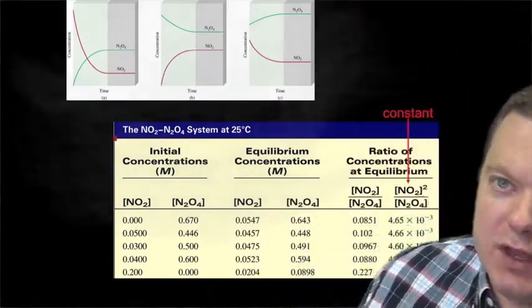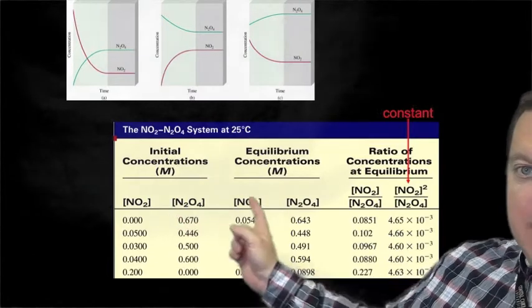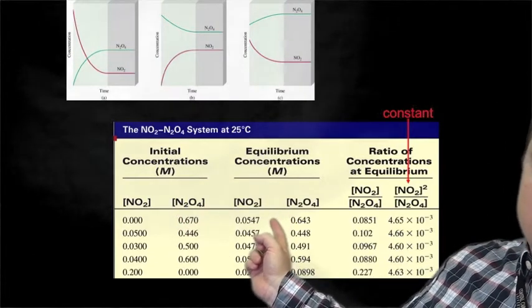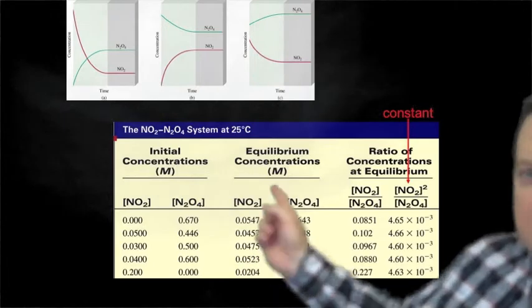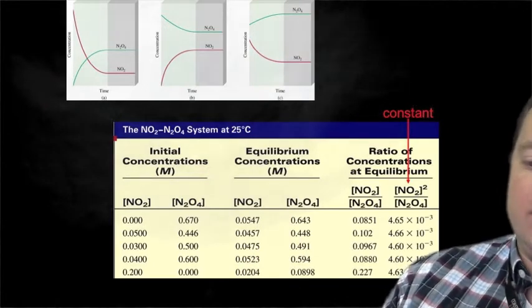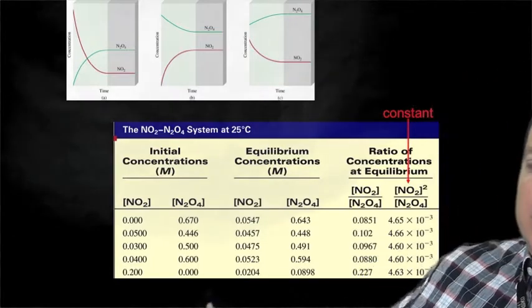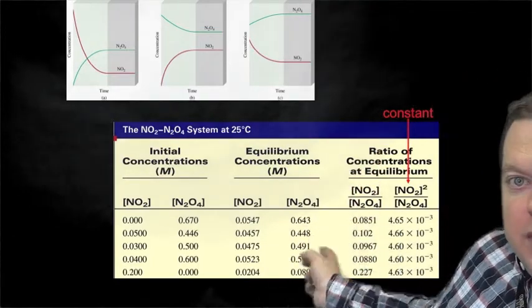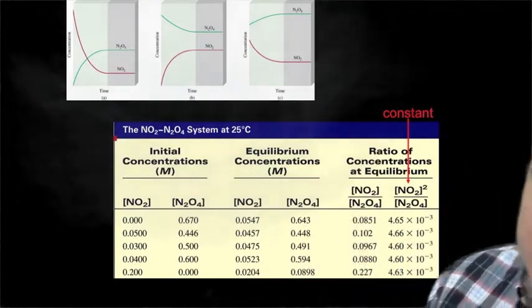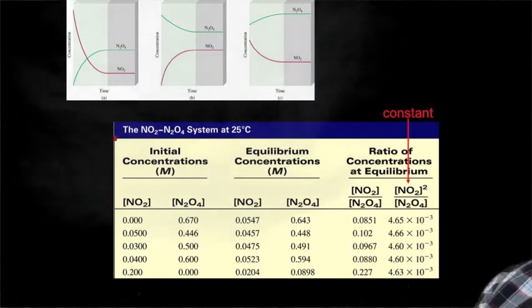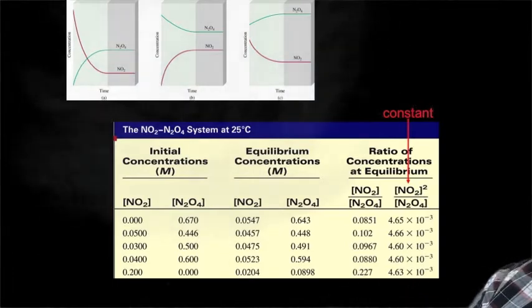And in fact, if we look at the initial concentrations and the concentrations at equilibrium, we see that at equilibrium the concentrations are always different. But there's got to be some relationship to it. If we look at a 1-to-1 ratio, the amount of NO2 products divided by the amount of reactants, we see that we do not get a constant number.